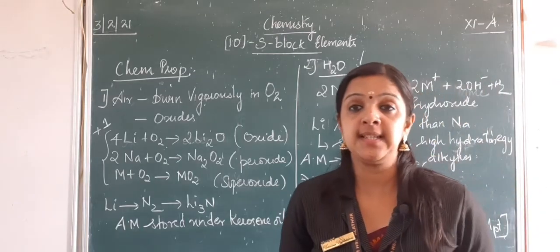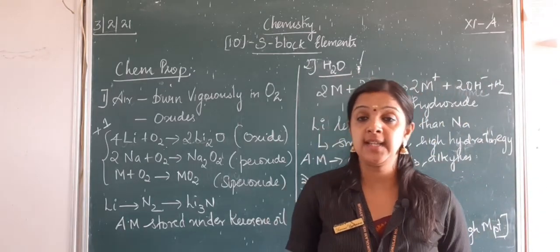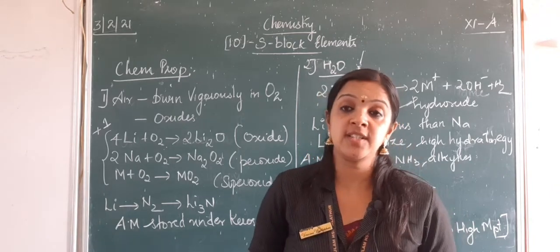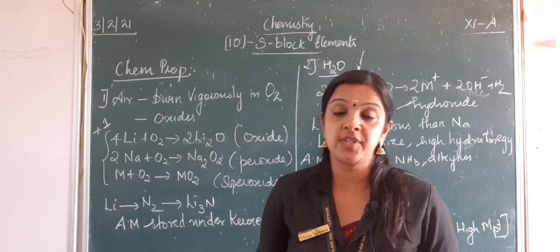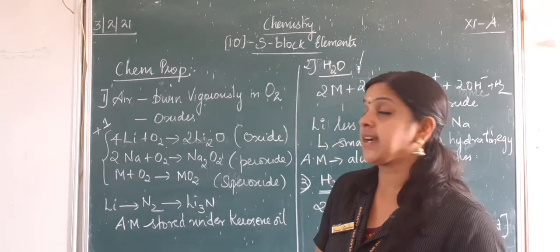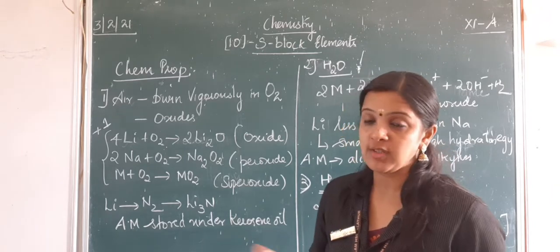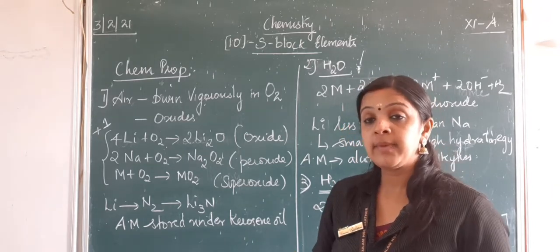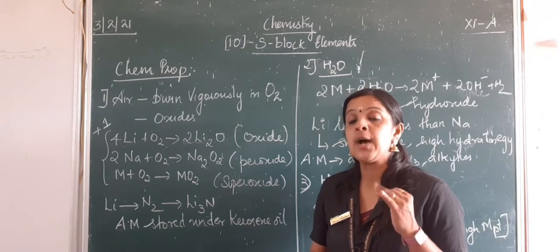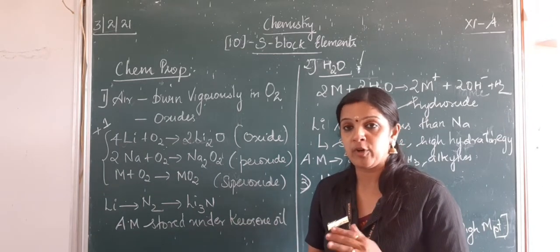Now let us learn the chemical properties of alkali metals. Chemical properties include reacting with air, water, hydrogen, halogens, where we will see first the reactivity with air, that is, with oxygen. Now alkali metals burn vigorously in oxygen to form oxides, peroxides and superoxides.